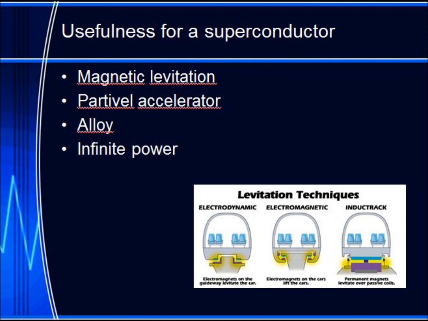Usefulness of a superconductor. As mentioned before, a train could float with the Meissner effect over the rails. This is called magnetic levitation, and it is used in some places in Japan and China, with a speed of up to 500 kilometers per hour.